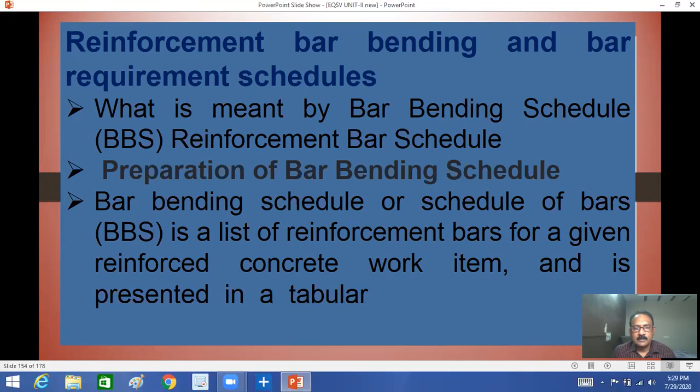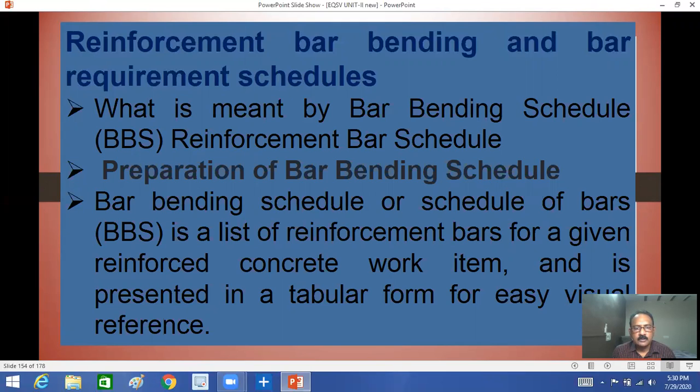At the site, an ordinary unskilled laborer is able to do the work by seeing our drawings, that is, structural drawings. So that is how to prepare the dimensions, the diameter, and the shape in the bar bending schedule. What is meant by bar bending schedule?